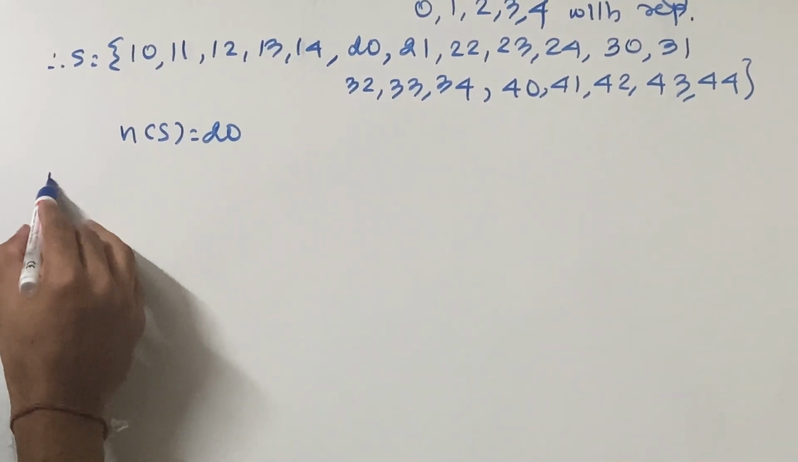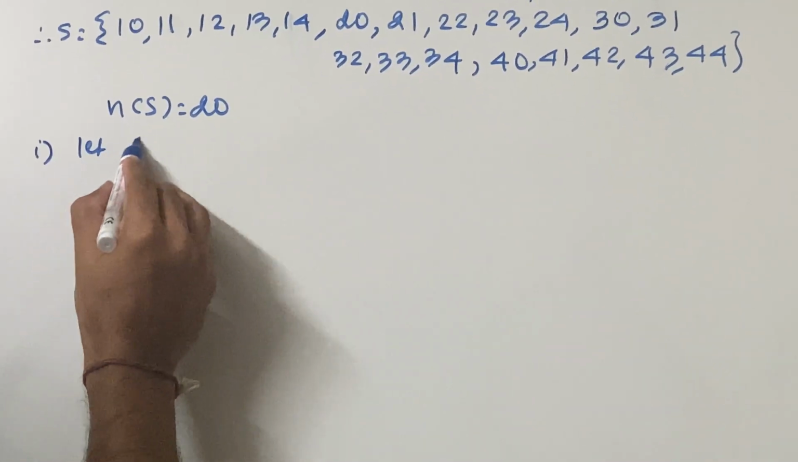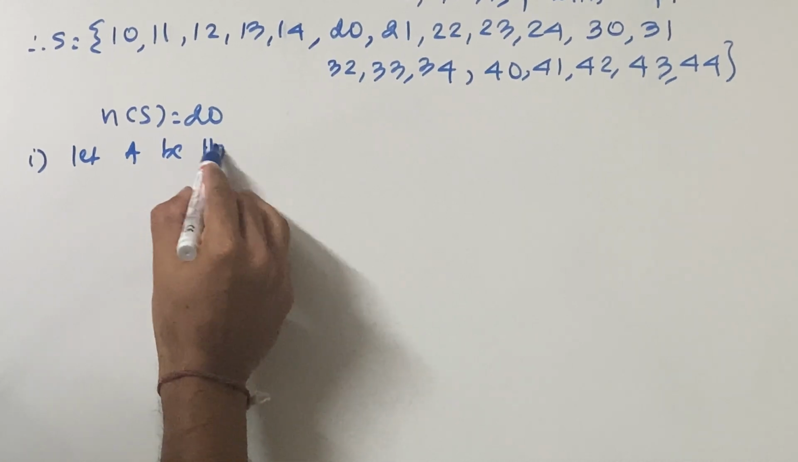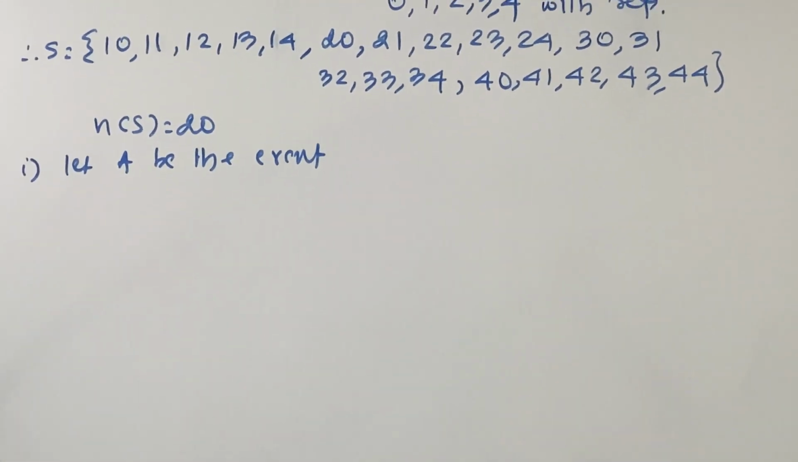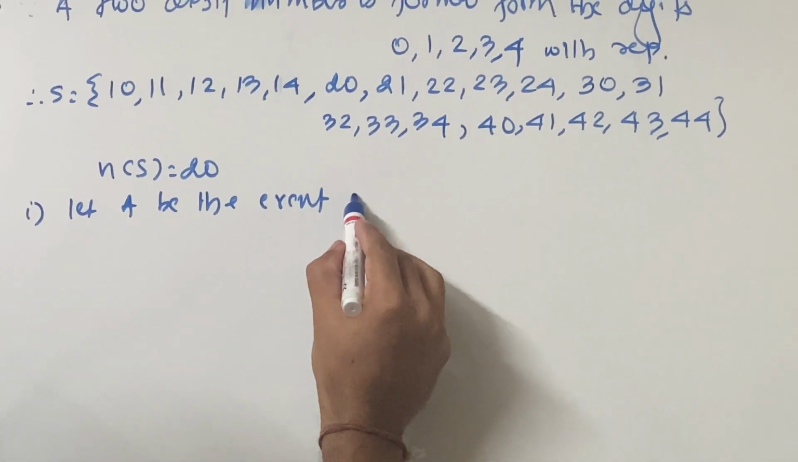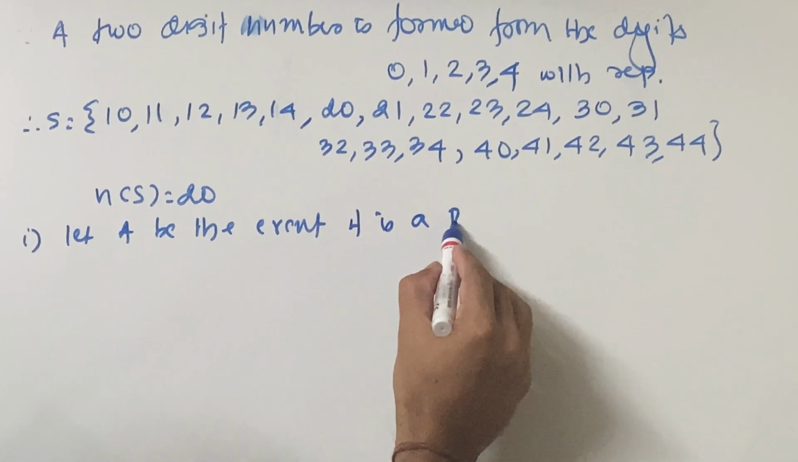If even one number goes wrong here, all the following events will go wrong, so you have to be careful over there. Let A be the event. The first question says, let A be the event that it is a prime number.